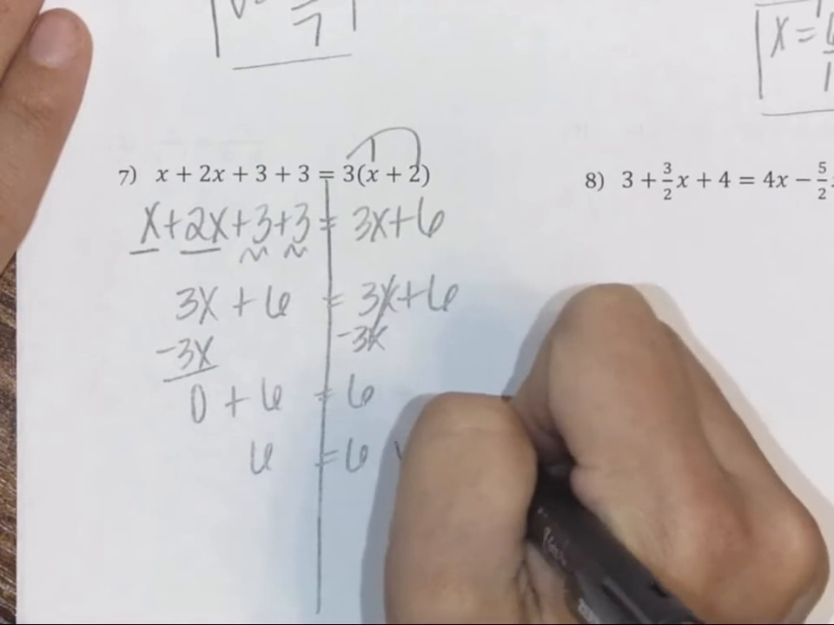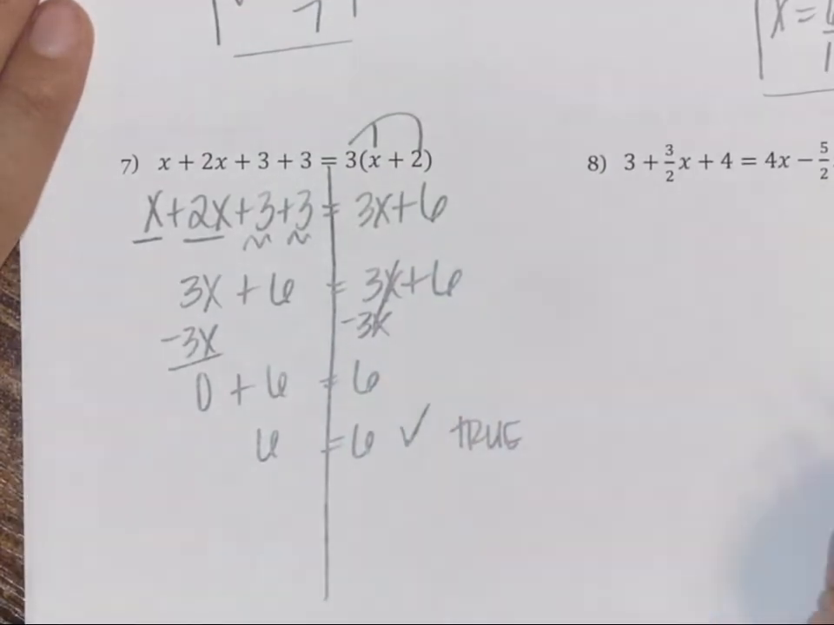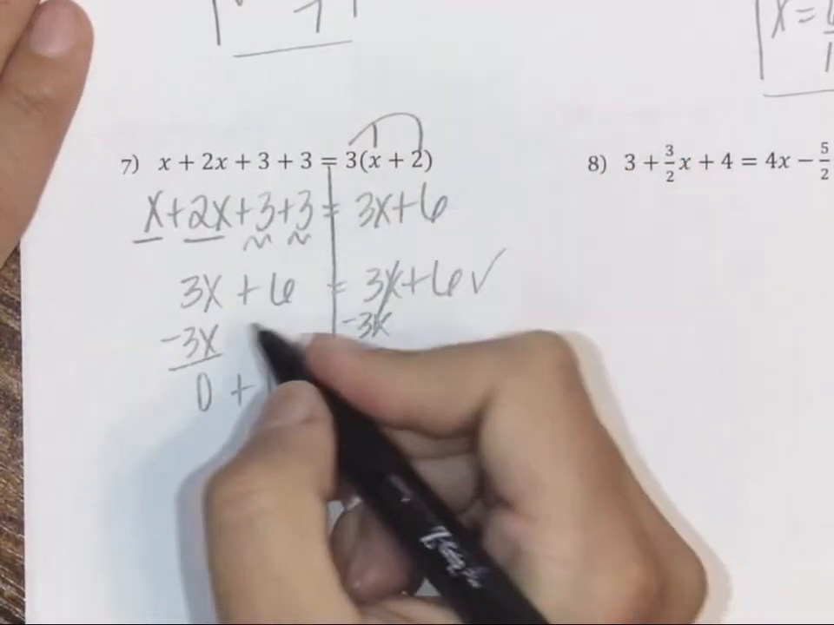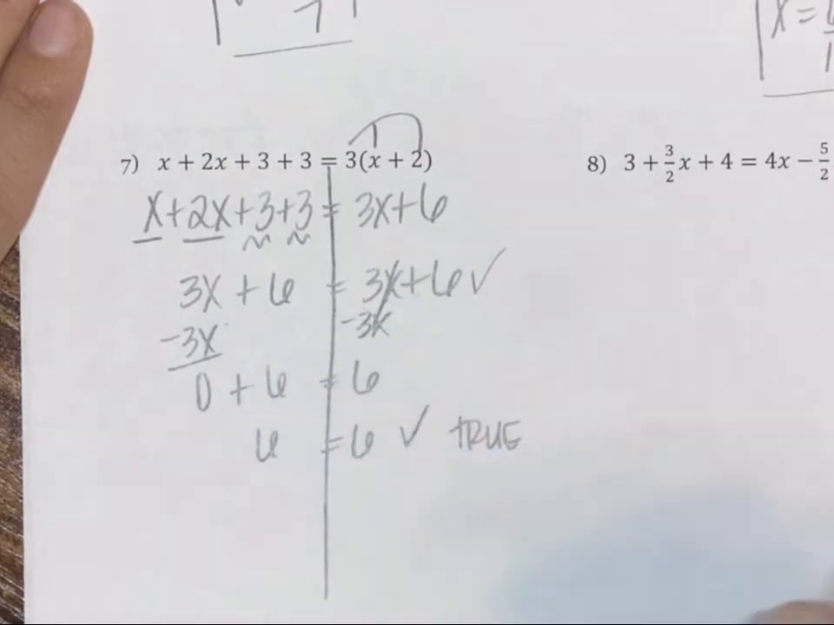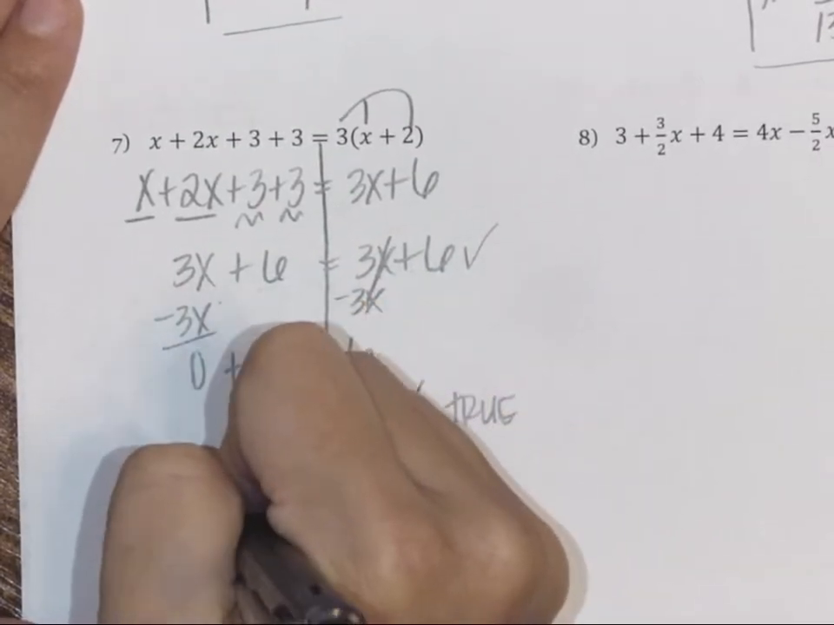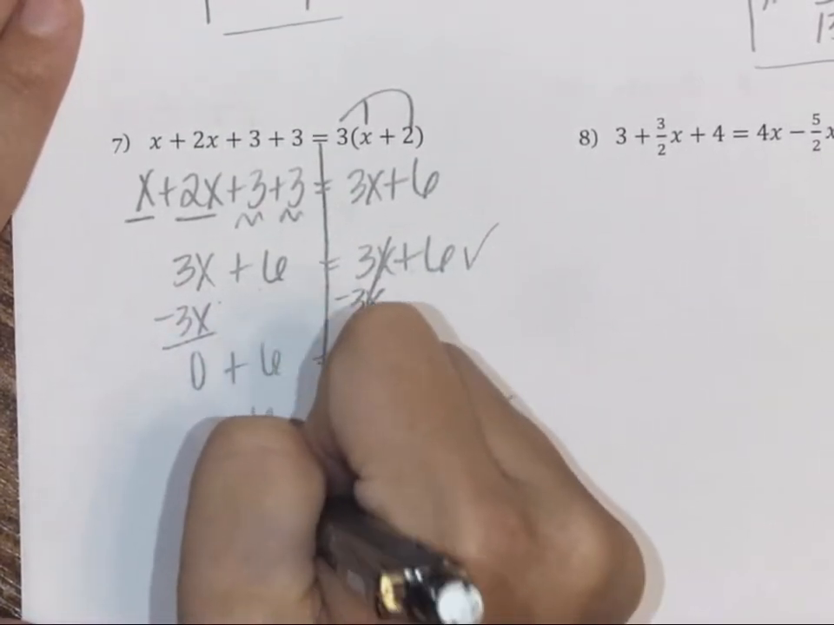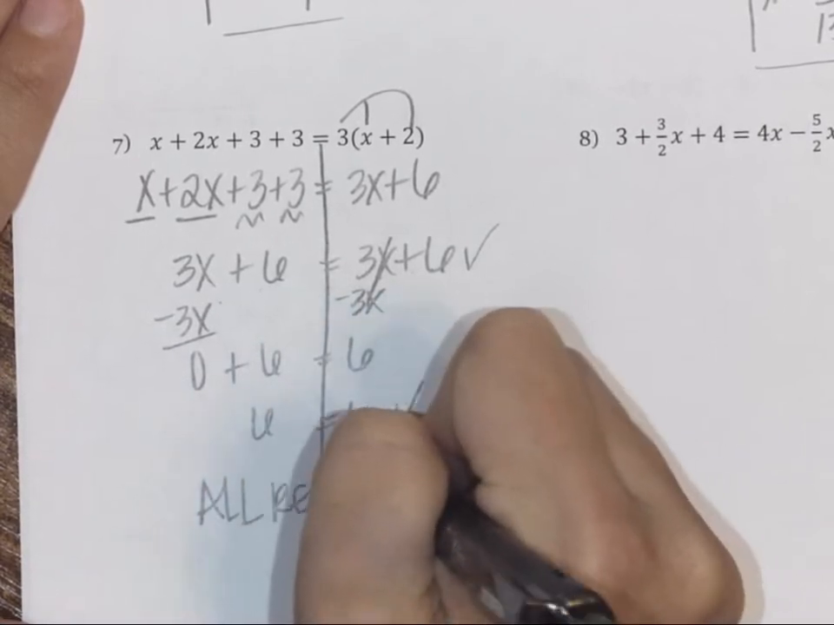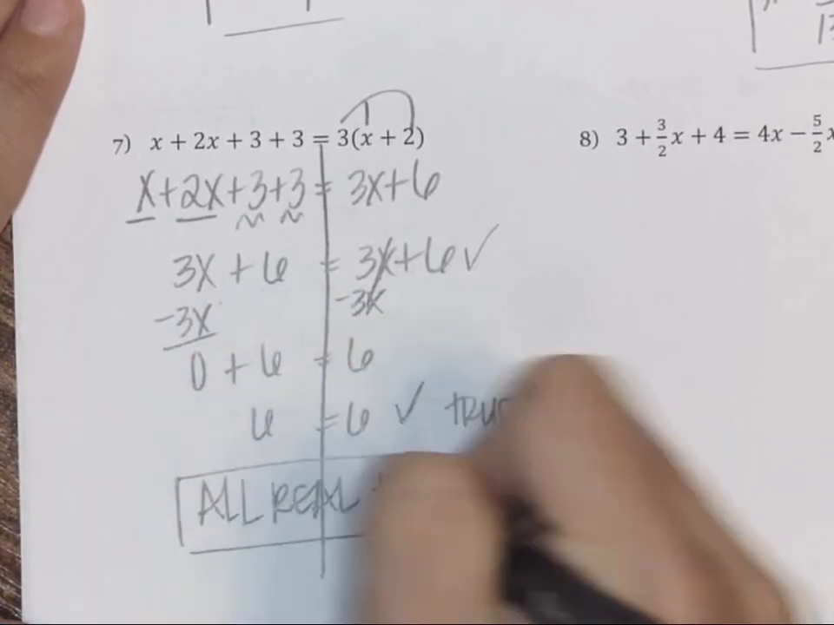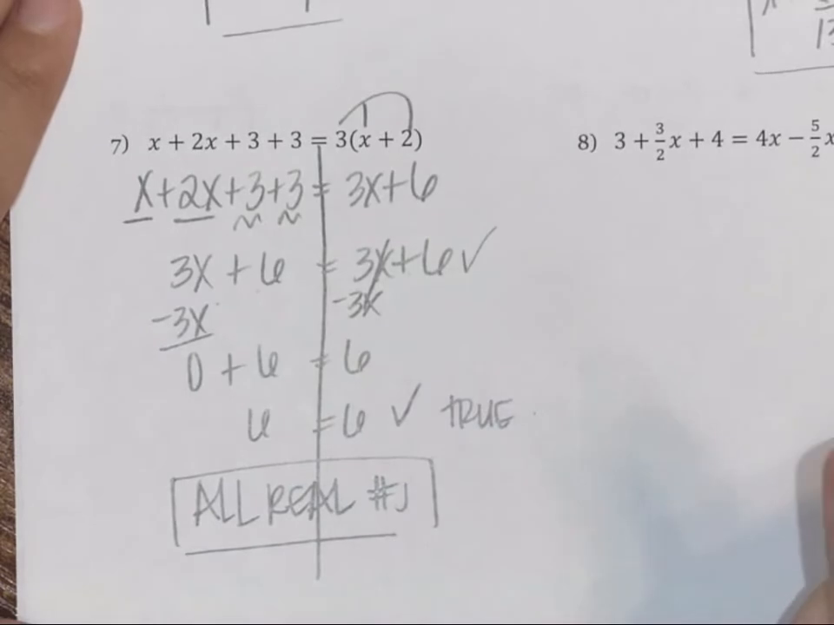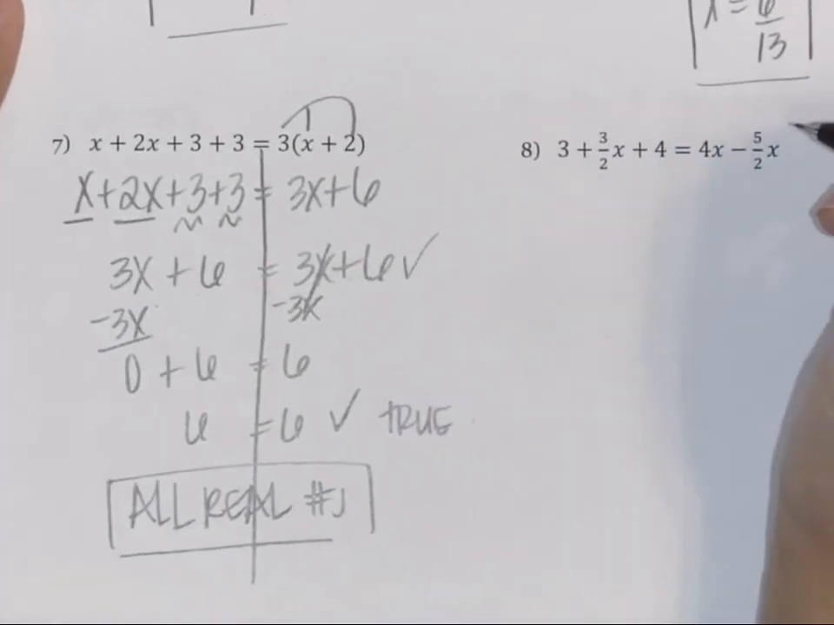That is a true statement. And since that is true, which you could have also seen it right here, 3x plus 6 is equal to 3x plus 6, which again is true. So you could have stopped right there and said the answer is all real numbers. So when we have a true statement, it's all real numbers. When we have a false statement, it is no solution.